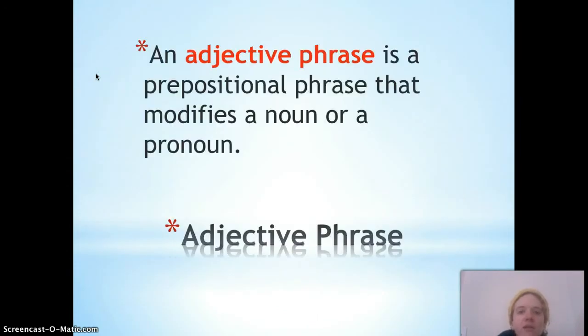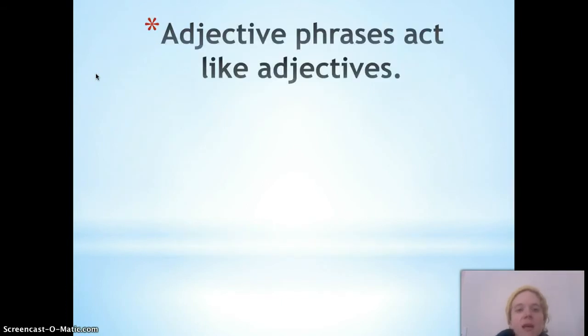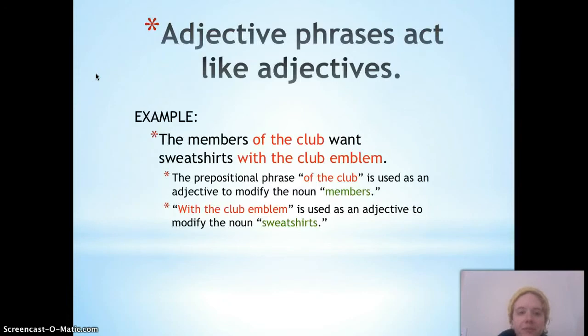An adjective phrase is a prepositional phrase that modifies a noun or a pronoun. So in a nutshell, an adjective phrase acts just like an adjective. So here are some examples. The members of the club want sweatshirts with the club emblem. So there are two prepositional phrases here, of the club and with the club emblem.